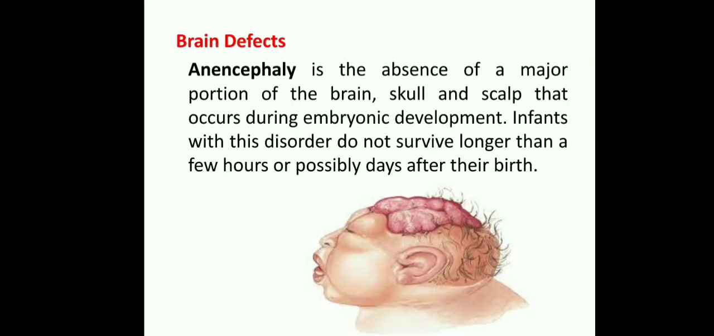And next, up to that we discussed spinal defects. Now the brain defects. The first important condition is anencephaly. What is anencephaly? It is an absence of the major portion of the brain, skull and scalp that occurs during the embryonic development. Infants with this disorder do not survive longer than a few hours or possibly a day after their birth.